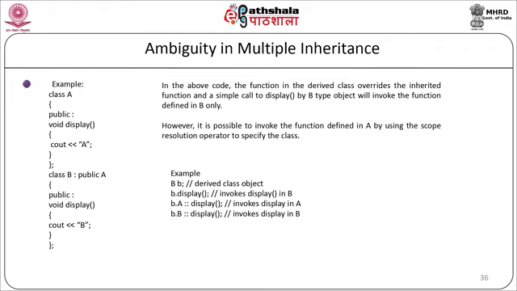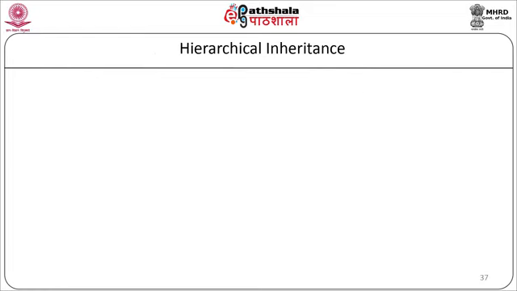Now to invoke the display function of class B, we can call it as b.display. To invoke the display function of class A, we can use the scope resolution operator as b.A::display, and to invoke the display in B, we can call it as b.B::display.